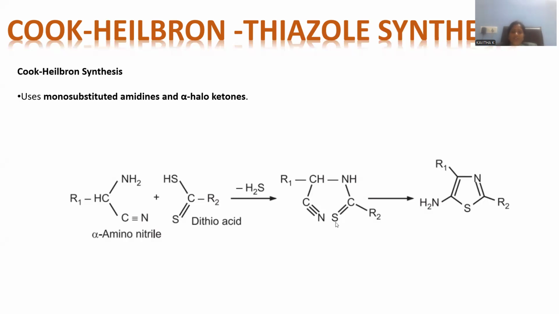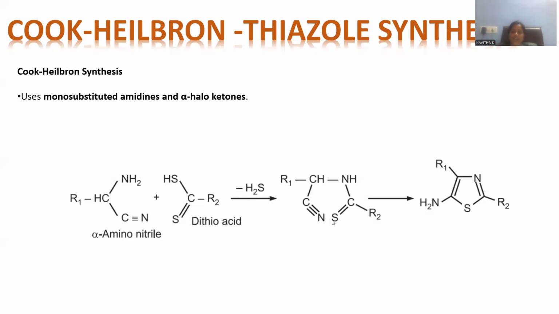Whenever the lone pair of electrons and the sulfur able to cyclize with the carbon, this pi bond is delocalizing toward the nitrogen and further protonated, so that this nitrile will be turned into a kind of primary amine. And here is the ring cyclization with the sulfur, giving rise to a cyclic system.